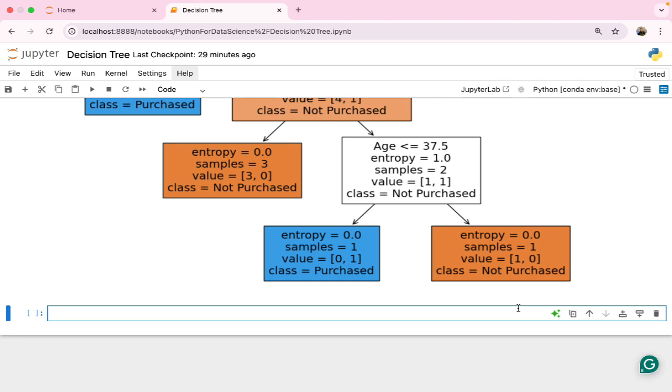Let's discuss some of the disadvantages. It can overfit if the tree is too deep. Not great with small changes in data, it is unstable. It is also less accurate compared to ensemble models like random forest.